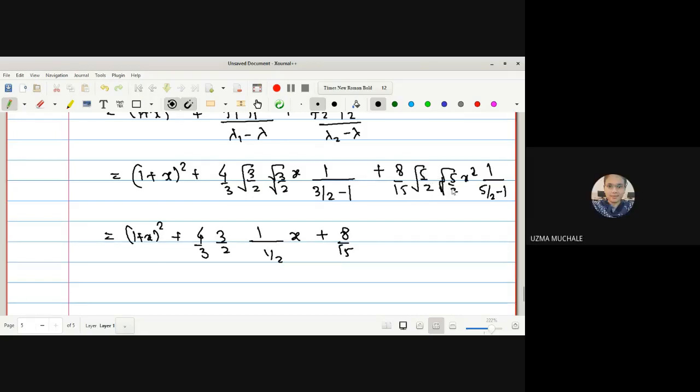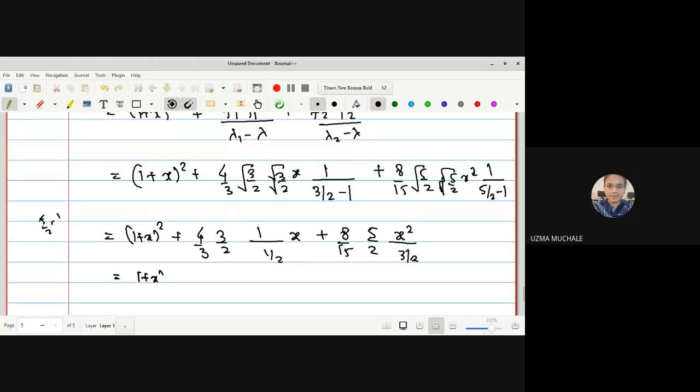Then root 5 by 2 multiplied, again 5 by 2, x square divided by 5 by 2 minus 1. What is the value of 5 by 2 minus 1? 3 by 2. Correct, 3 by 2.